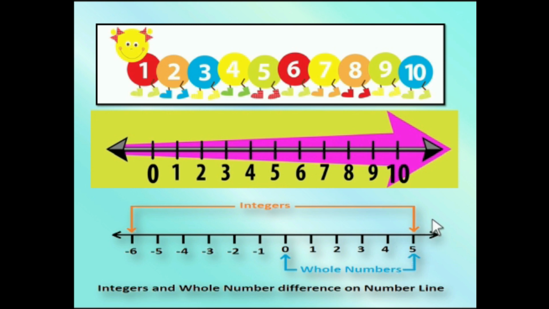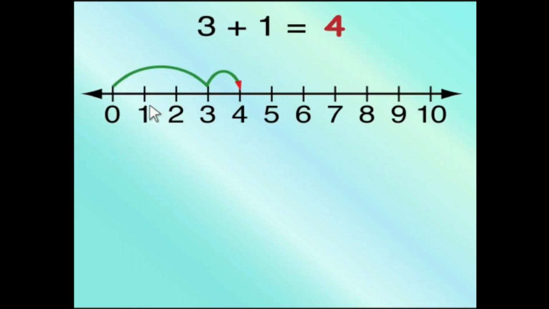Concept is extremely important for understanding. Remember this diagram, students. Go towards the right hand side, value goes on increasing. Conceptual learning: go towards the left hand side, the value goes on decreasing. You have seen this number addition in the lower classes. 0, 3. 3 plus 1, 4.